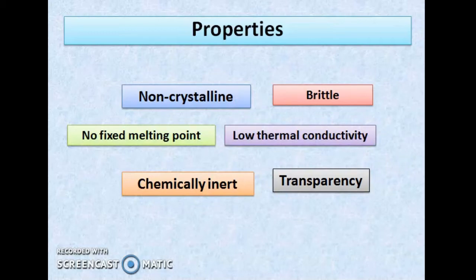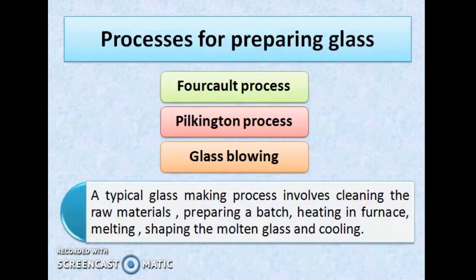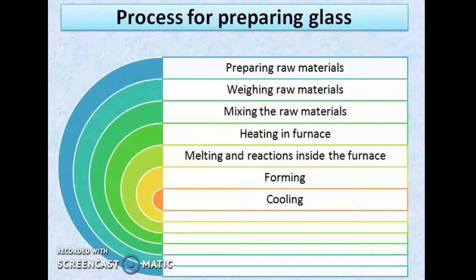Now let us see how glass is made. These are processes for making glass: four-core process, Pilkington process, and glass blowing process. There are some steps which are common to these processes. These steps include cleaning raw materials, preparing a batch, heating in furnace, melting, shaping, and annealing. See, these are the basic steps.